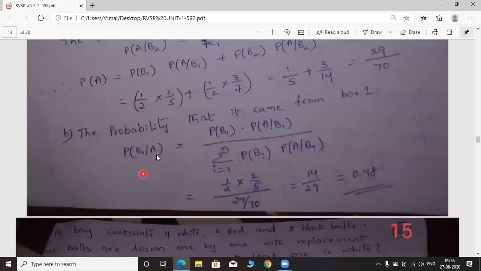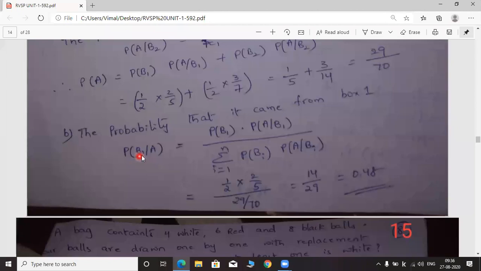Here the formula is given for you. P of B1 given A is equal to, B1 indicates box 1. So what is the probability of choosing a white ball from box 1? That's what you have to calculate here.